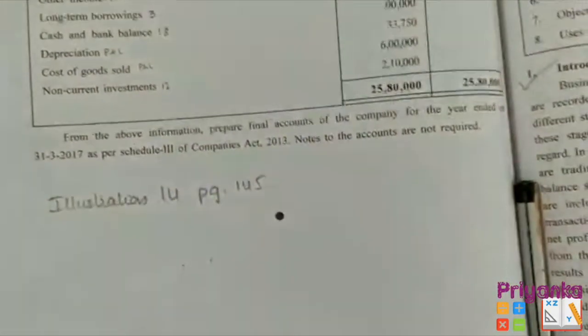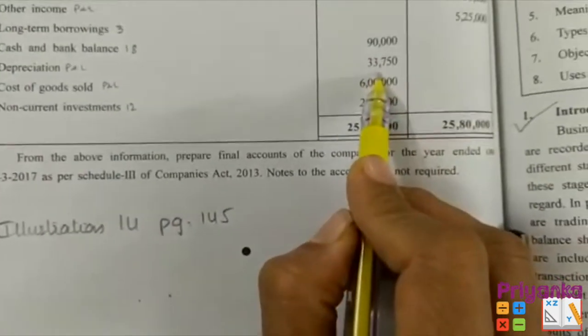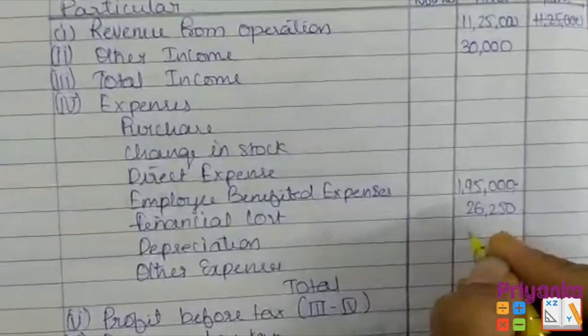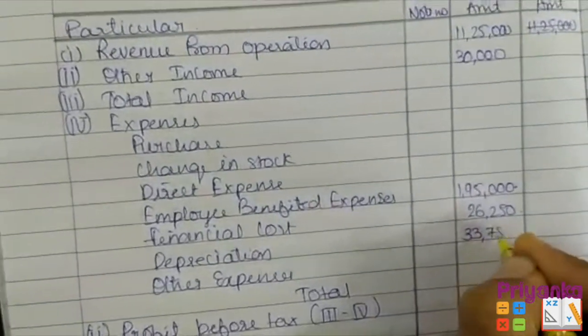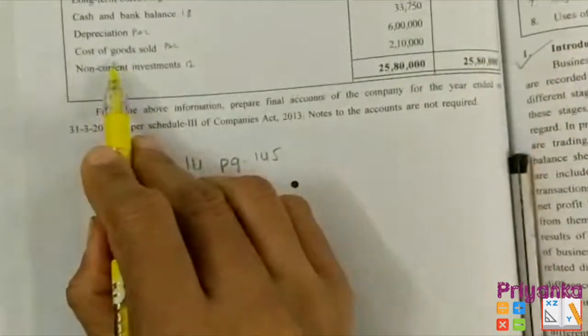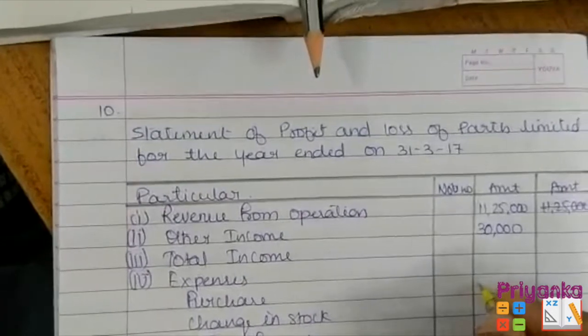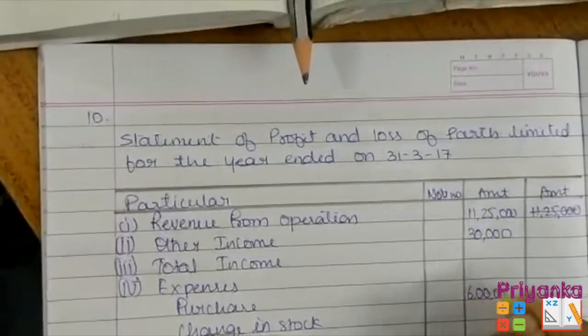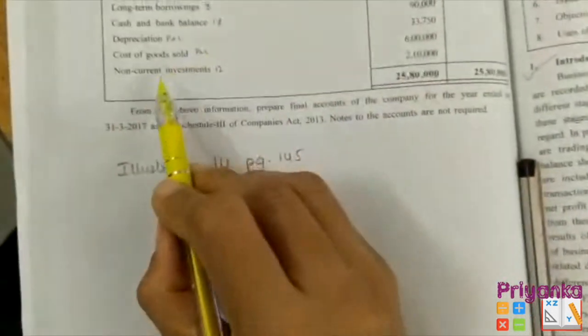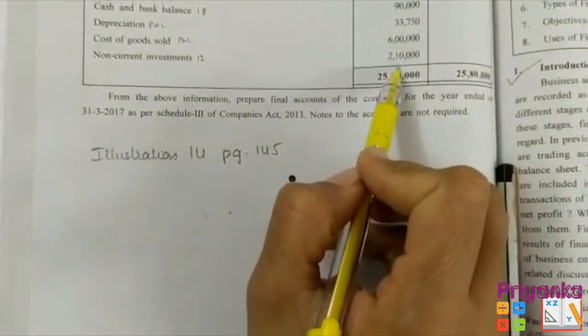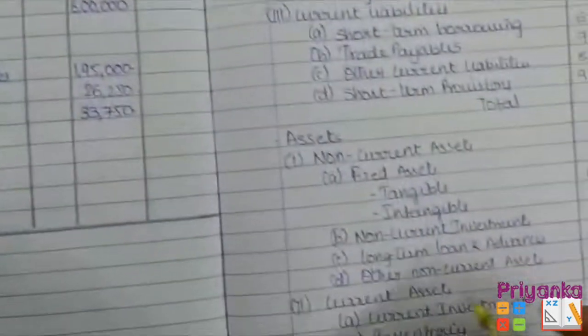Next is depreciation with 33,750. Cost of goods sold 6 lakh comes in the purchases. And last, non-current investment with 2,10,000.